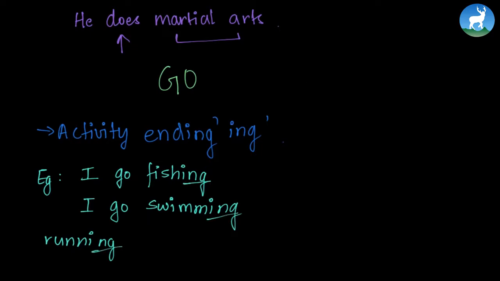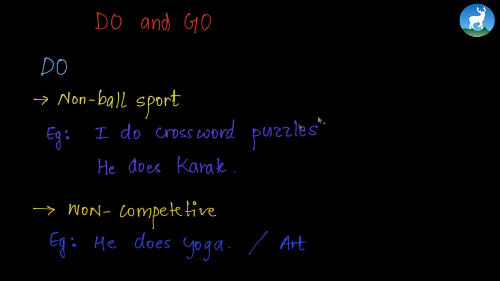Now another thing we need to remember while using go is that it is basically used with activities that involve movement, okay? So involving movement. So swimming, you need to swim from one place to another place. So it needs a movement of your body. Fishing needs movement. Running needs movement. While in the other examples, the example we used was crossword puzzles.